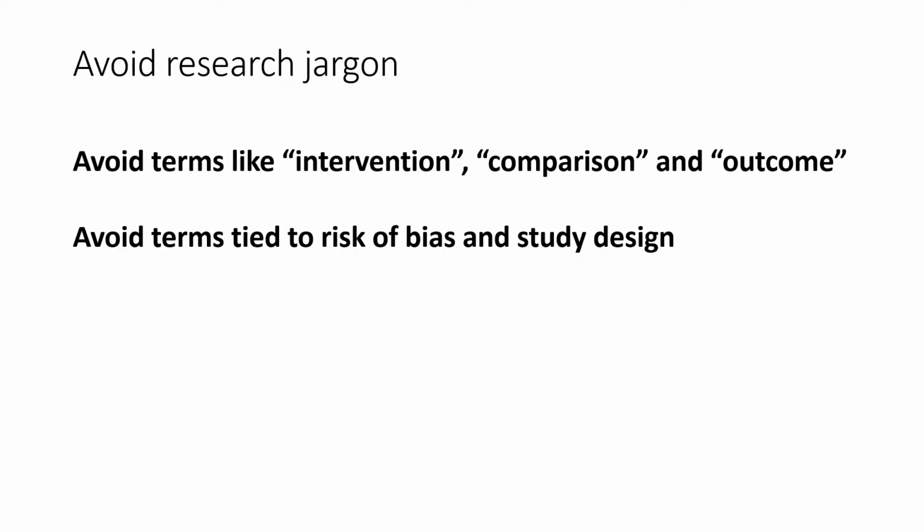If possible, try and avoid research jargon. Try instead to use the actual names of the intervention, comparison or outcome, and avoid terms tied to risk of bias and study design. Review authors have already taken these issues into account when they assess the certainty of the evidence, so it's not usually necessary to refer to these issues again.